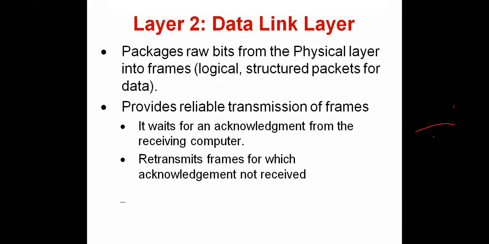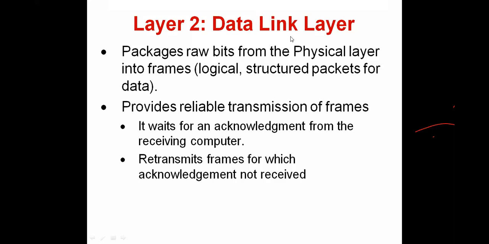And the next one is the data link layer. The data link layer is responsible for converting the raw bits from the physical layer into frames. Let us assume this happens at the receiver side.